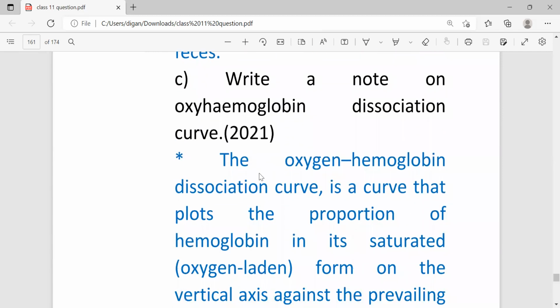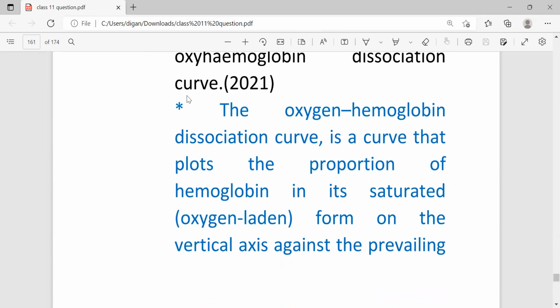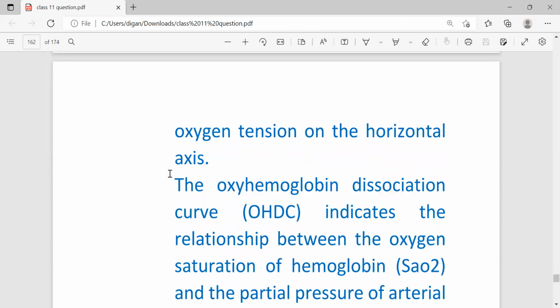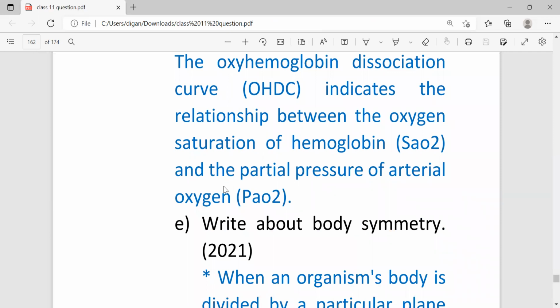Next, write a note on the oxyhemoglobin dissociation curve. So what is the oxyhemoglobin dissociation curve? It is a curve that plots the proportion of hemoglobin in its saturated form on the vertical axis against the prevailing oxygen tension on the horizontal axis. The oxyhemoglobin dissociation curve indicates the relationship between the oxygen saturation of hemoglobin and the partial pressure of arterial oxygen. So this question is very, very important.